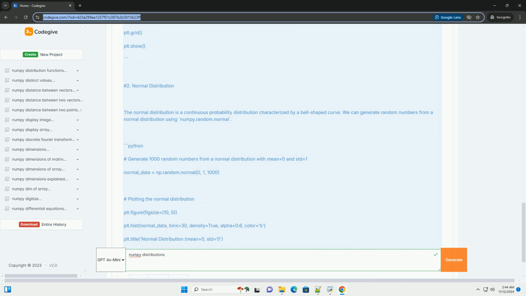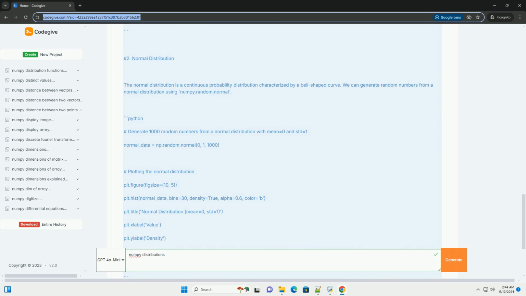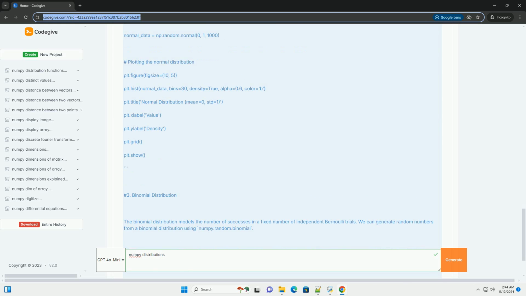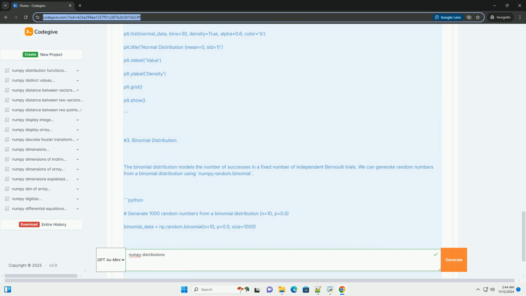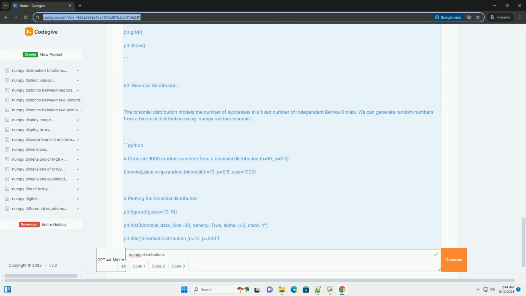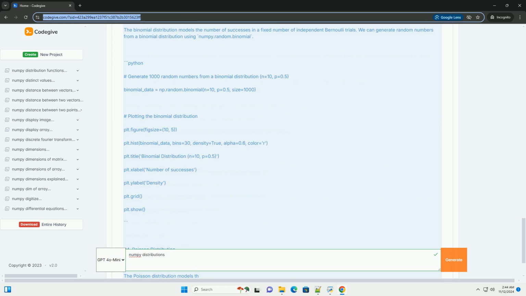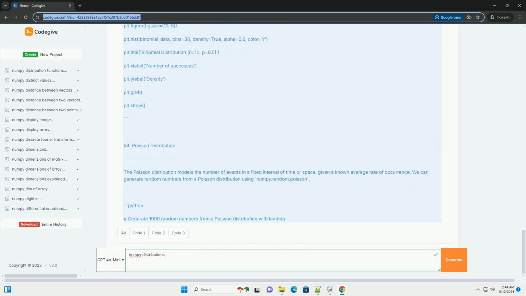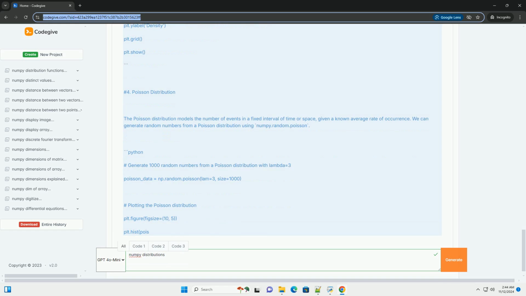Getting started with NumPy. First, make sure you have NumPy installed. You can install it via pip if you haven't already. Importing libraries. In addition to NumPy, we will also use matplotlib for plotting. Let's start by importing the necessary libraries.